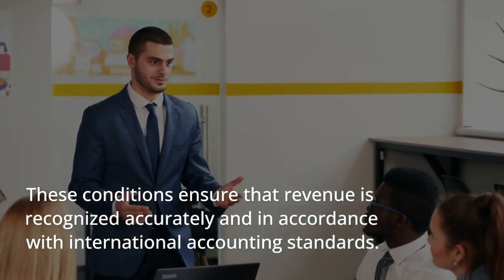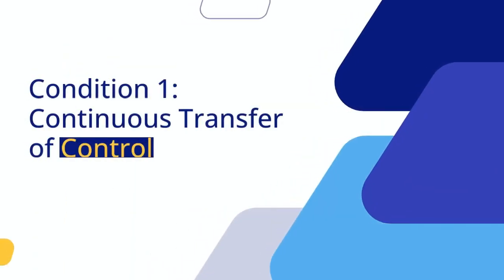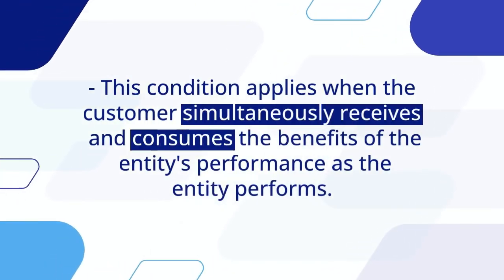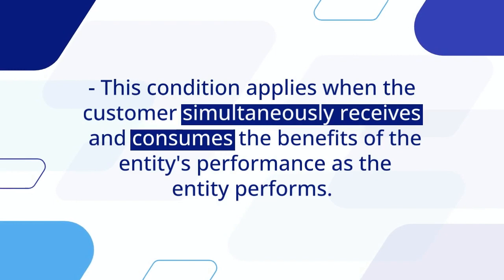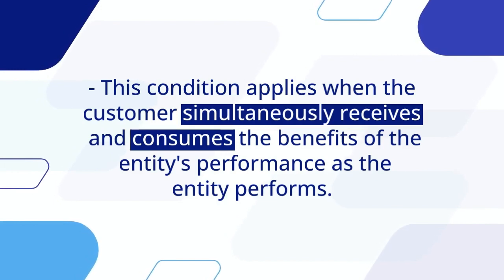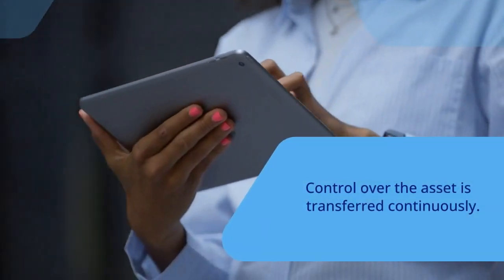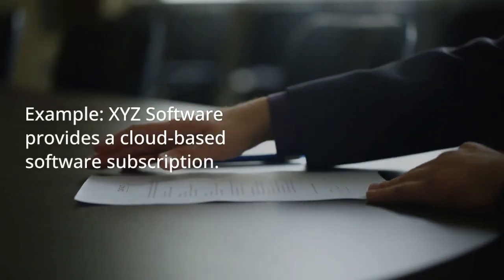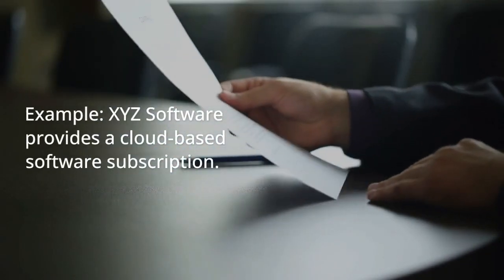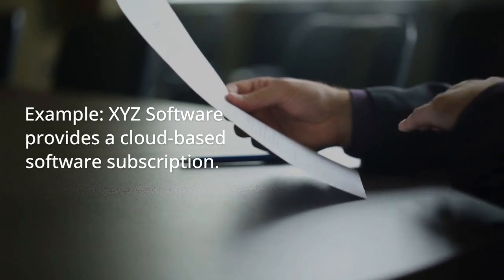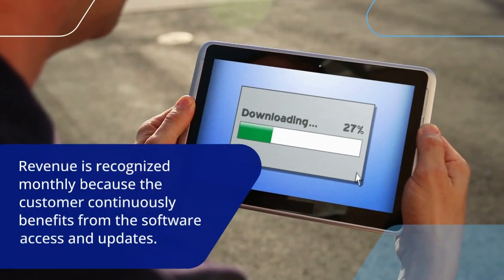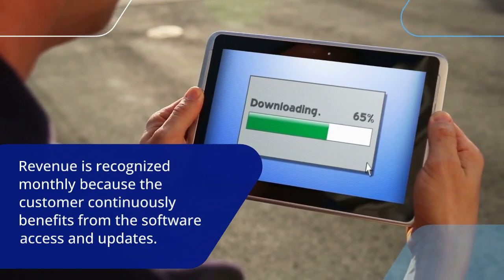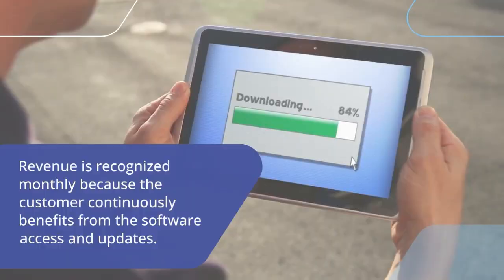Condition 1. Continuous transfer of control. This condition applies when the customer simultaneously receives and consumes the benefits of the entity's performance. As the entity performs, control over the asset is transferred continuously. Example: XYZ Software provides a cloud-based software subscription. Revenue is recognized monthly because the customer continuously benefits from the software access and updates.